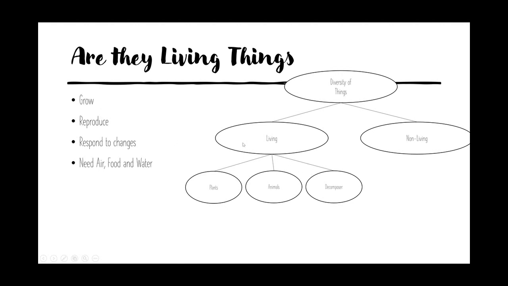Decomposers, they are also considered living things because just like plants and animals, they have these four characteristics. By now you should be very familiar with these four characteristics. It should be at your fingertips. Okay, exam come out, you must immediately know these four characteristics. Okay, and you must also know what they meant lah.